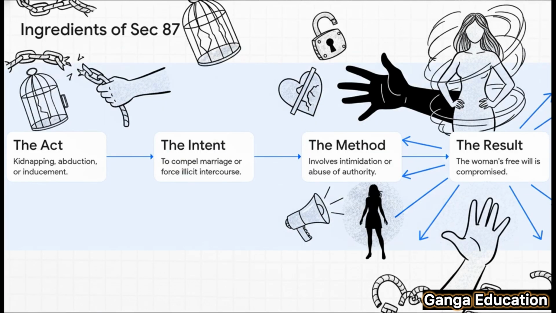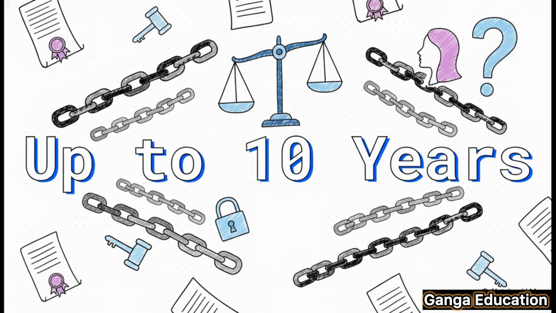So what's at the absolute heart of this crime? It's the violation of a woman's consent. The law is looking for two things: an act of coercion, we're talking kidnapping, threats, that kind of thing, and the specific intent to force her into a marriage or a sexual act against her will. And just look at the punishment for this. We're talking up to 10 years in prison plus a fine. That tells you just how seriously the law views the crime of stealing a woman's right to choose for herself.